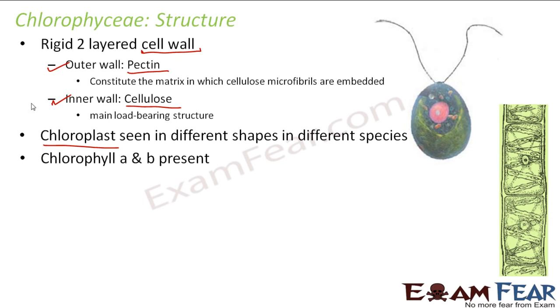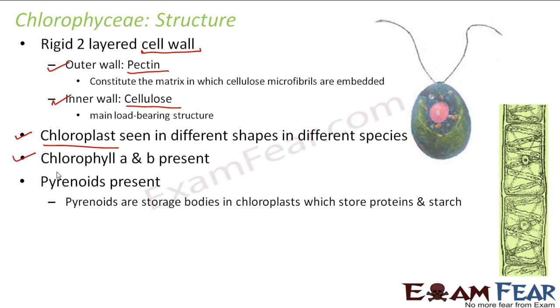Chlorophyll A and B is present. So here what kind of chlorophyll is present? Chlorophyll A and B. Pyrenoids are present. What are pyrenoids? The normal cell organelles are all there in place. On top of that, there is an additional cell organelle here that is called pyrenoids. Pyrenoids are storage bodies in chloroplasts which store proteins and starch.